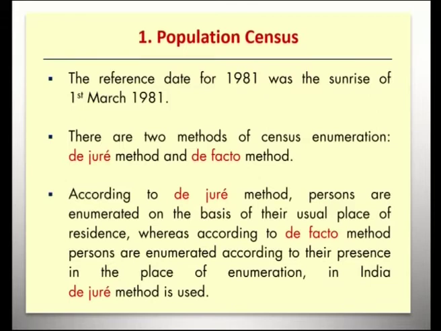Then there are two methods of census enumeration, de jure method and de facto method. First one, de jure method. According to de jure method, persons are enumerated on the basis of their usual place of residence. Whereas, according to de facto method, persons are enumerated according to their presence in the place of enumeration. In India, the de jure method is used, wherein their usual place of residence is taken into account when the census is taken.